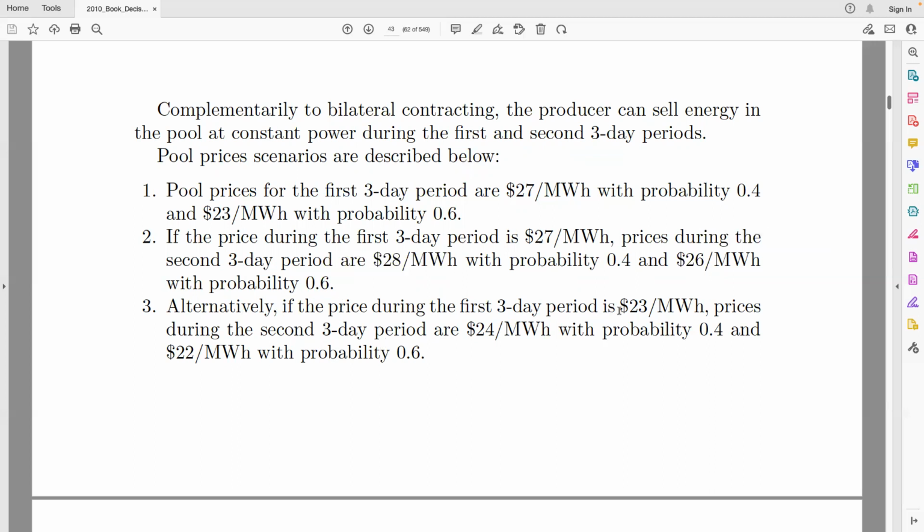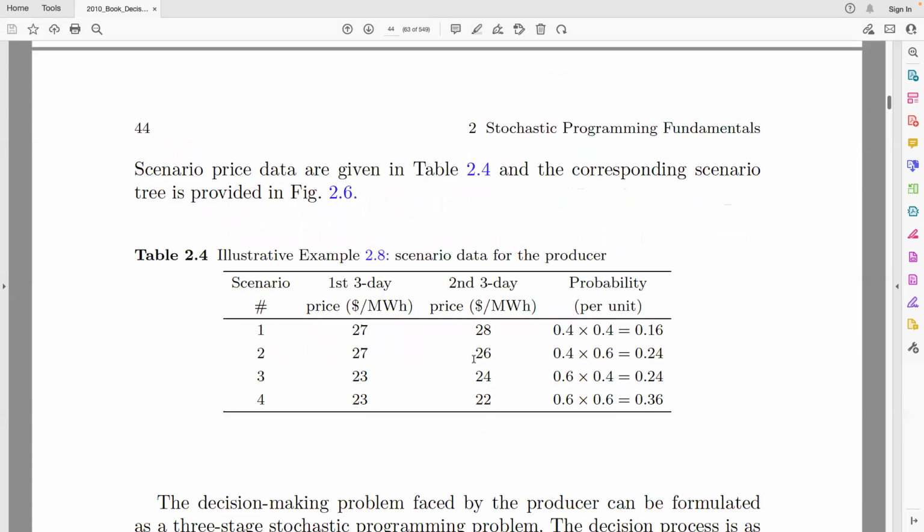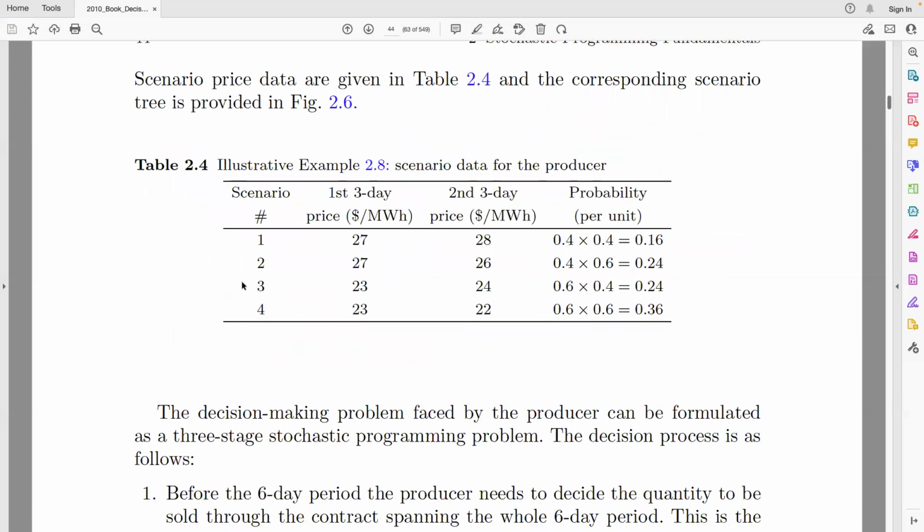Alternatively, if the price in the first period is $23 per megawatt hour, then in the second period, the prices are $24 per megawatt hour with a probability of 0.4 and $22 per megawatt hour with a probability of 0.6. So we summarize that in this table. We have 4 scenarios: the prices for the first period, prices for the second period, and probability.